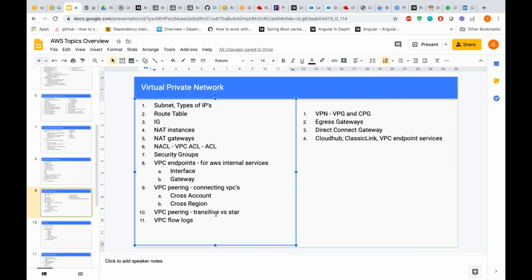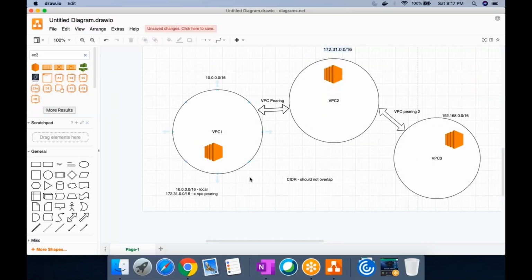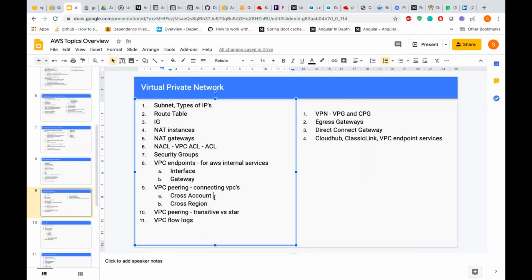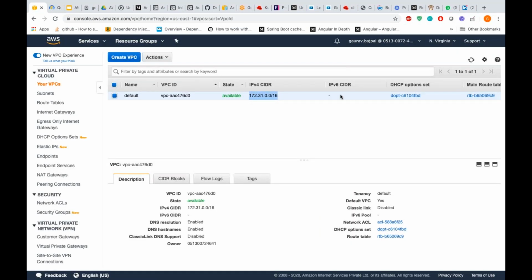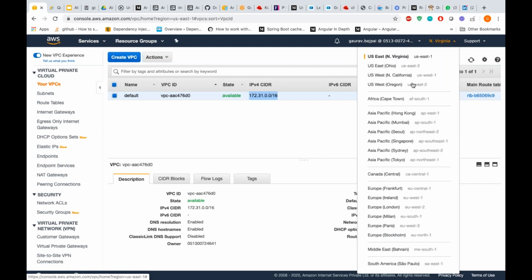So peering is not transitive, and cross region can be cross account. I'm in Northern Virginia.